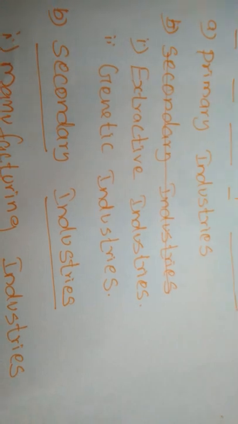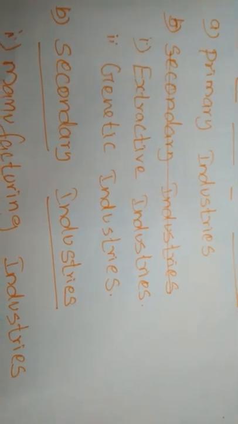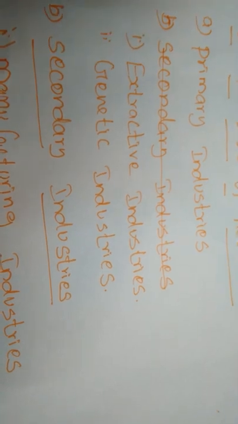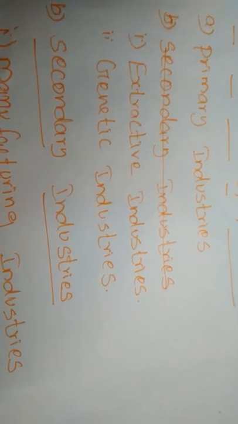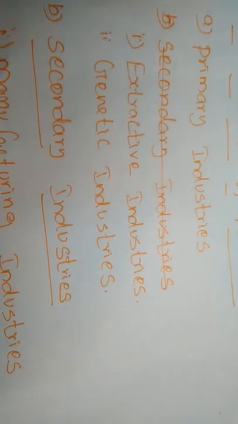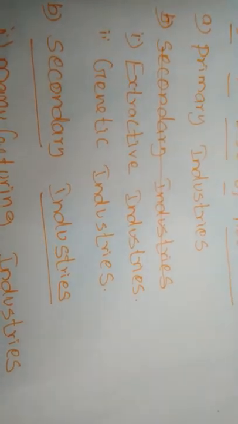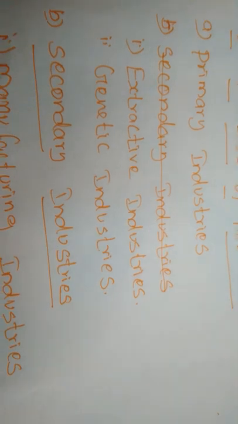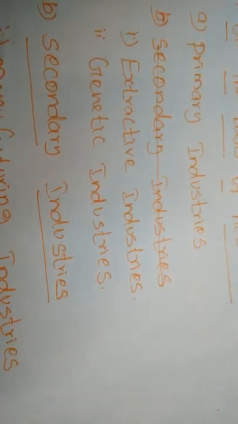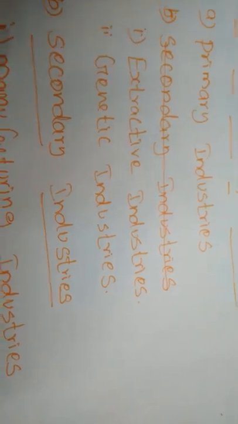Extractive industries supply some basic raw materials that are mostly products of the geographical or natural environment. Products of these industries are usually transformed into many other useful goods by manufacturing industries. For example, farming or mining, oil drilling, hunting and fishing operations.